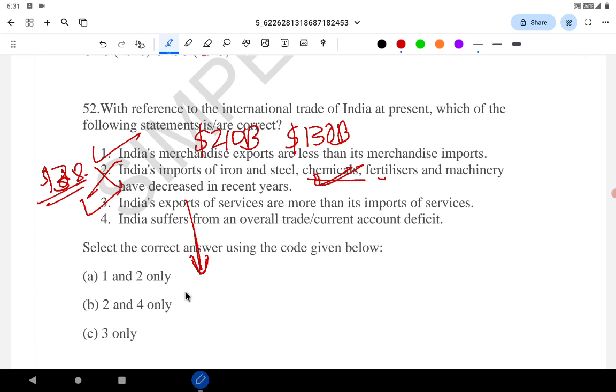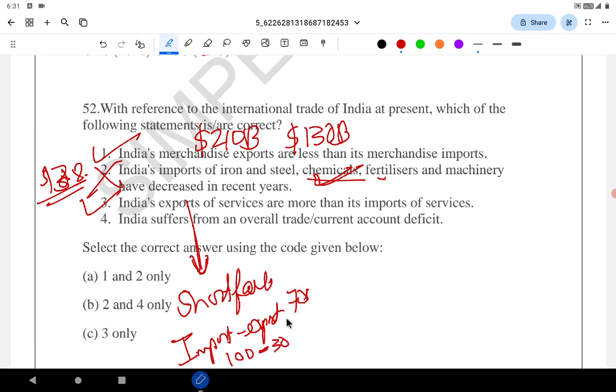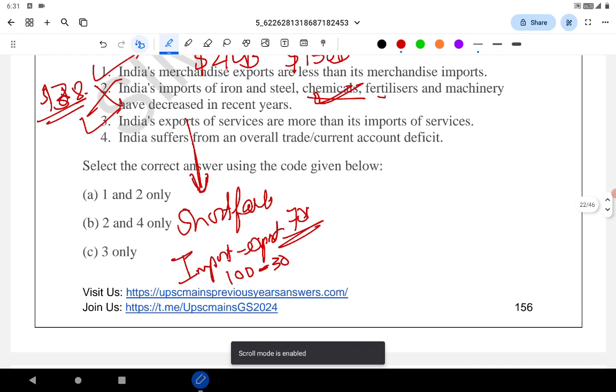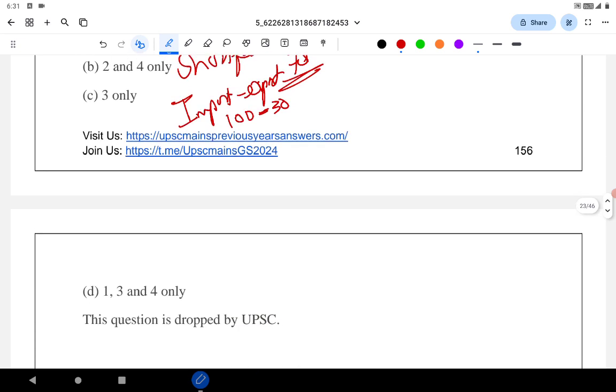What is trade deficit or current account deficit? It is the shortfall in import minus export. We import 100 rupees, but we export only 30 rupees. The trade deficit is 70 rupees. So that's a shortfall. So the answer in this case is 1, 3 and 4. The answer is D. But this particular question was dropped by the UPSC.